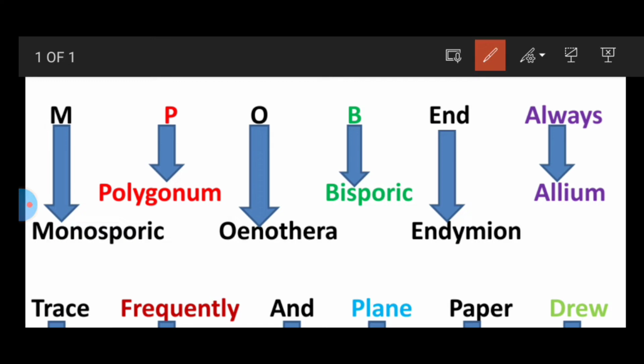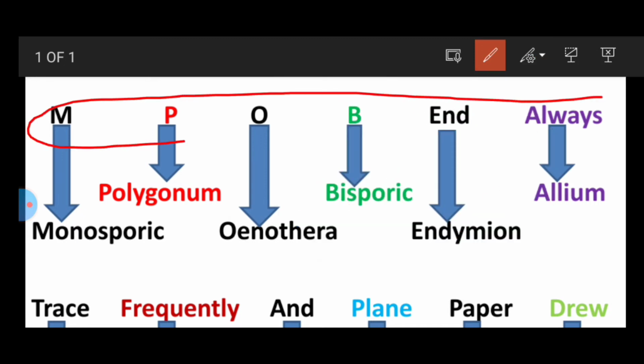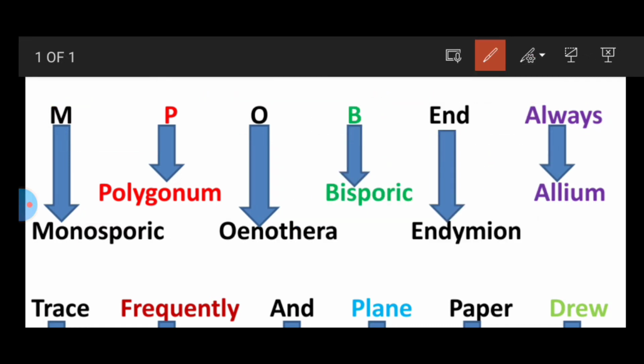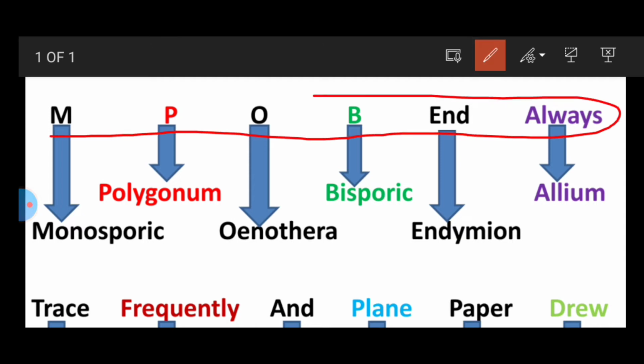What does bend always mean? B stands for bisporic embryo sac. Examples: end means endymion, always means allium. I am going to repeat again. MPO bend always. MPO means MP officer, you can say, and he sits somewhere, always bend. Okay. So MPO bend always.